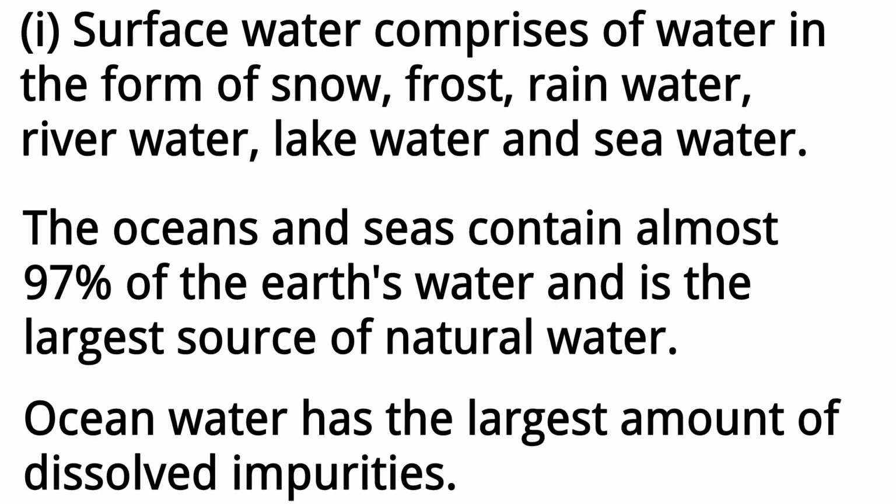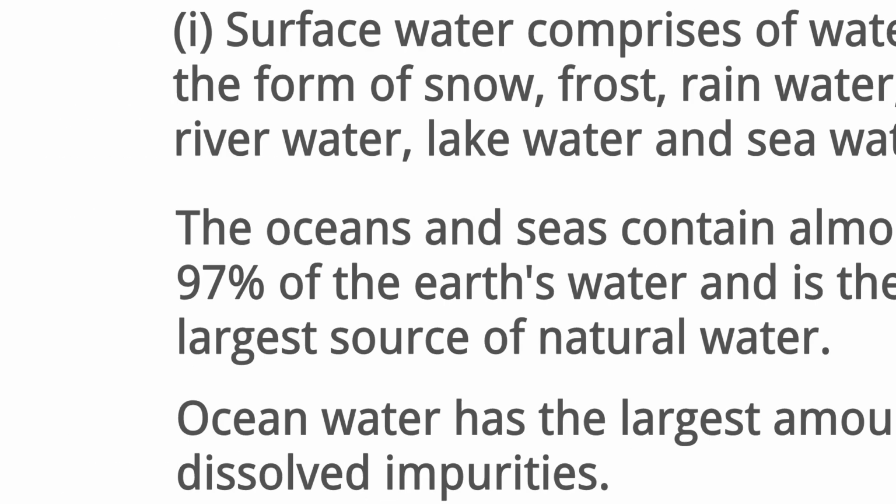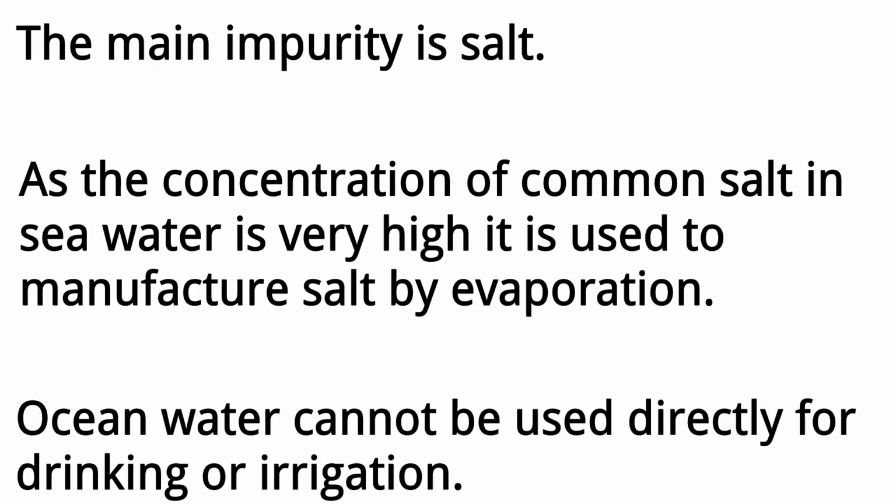1. Surface water comprises of water in the form of snow, frost, rainwater, river water, lake water, and seawater. The oceans and seas contain almost 97% of the Earth's water, and is the largest source of natural water. Ocean water has the largest amount of dissolved impurities. The main impurity is salt. As the concentration of common salt in seawater is very high, it is used to manufacture salt by evaporation. Ocean water cannot be used directly for drinking or irrigation.